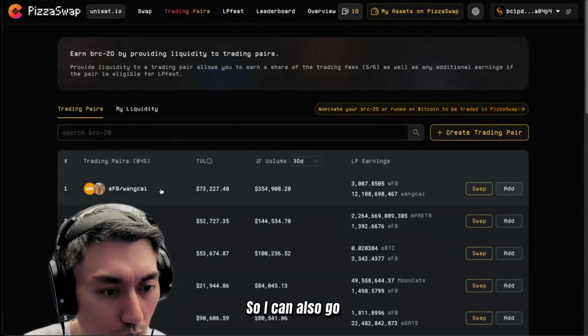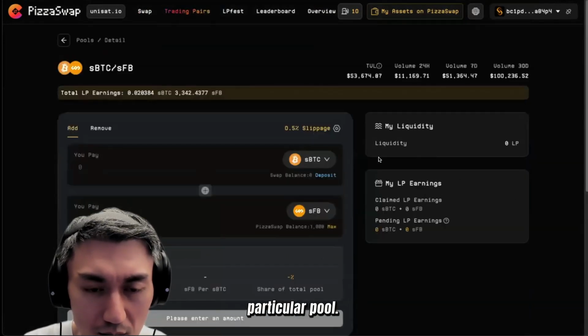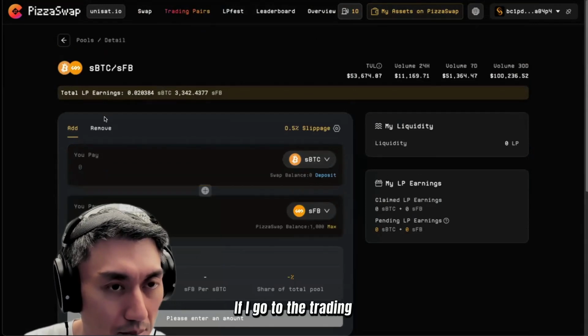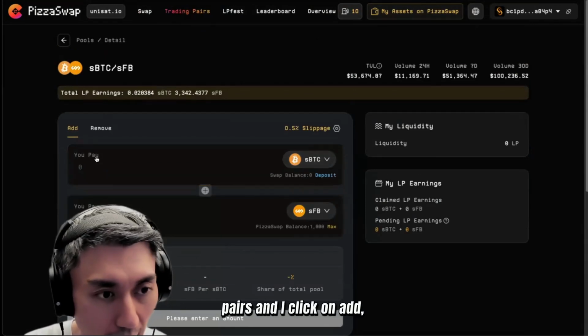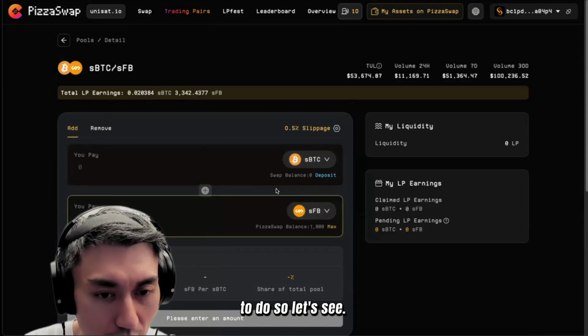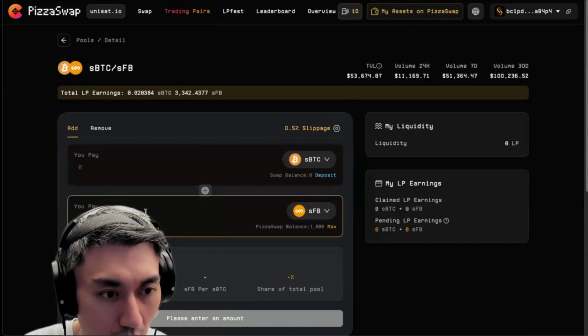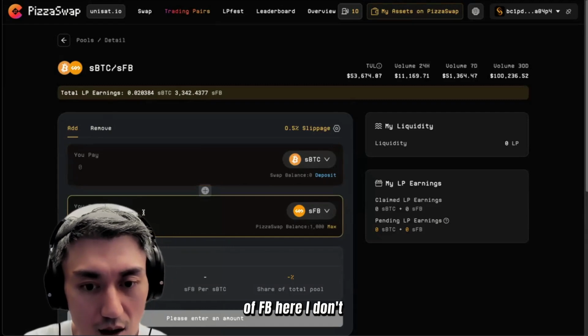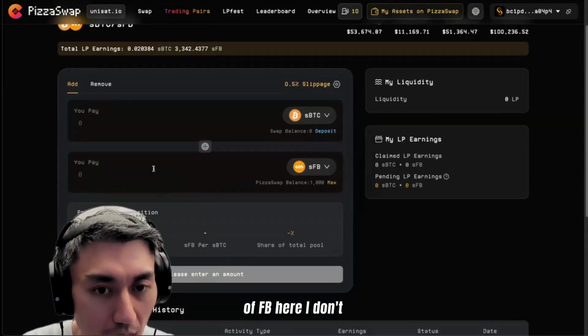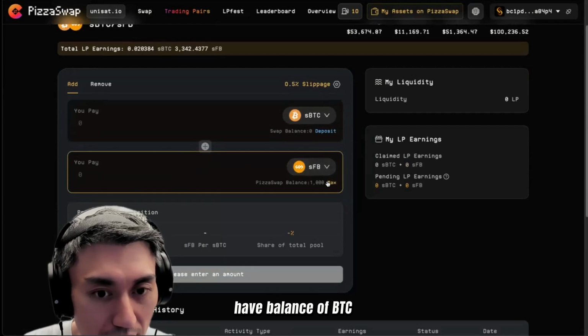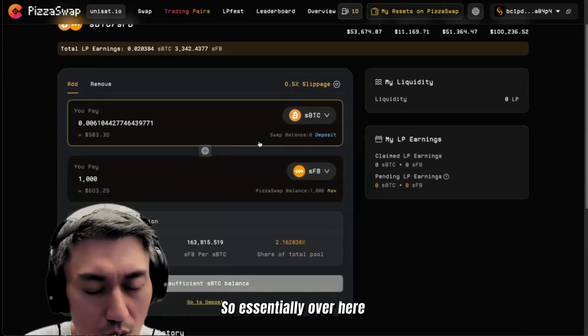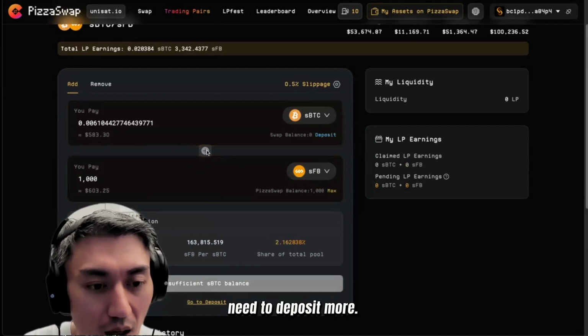So I can also go and add liquidity to this particular pool. If I go to the trading pairs and I click on add, I'm actually able to do so. Let's see. So I have some balances of FB here. I don't have balance of BTC. So essentially over here, it says that I need to deposit more.